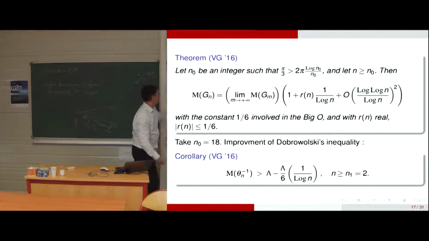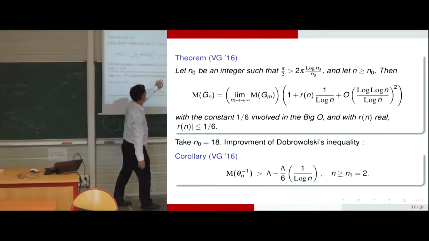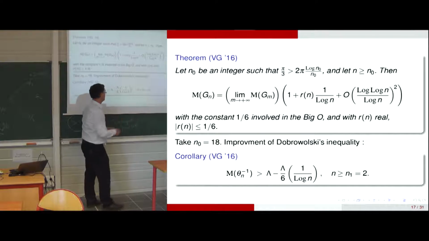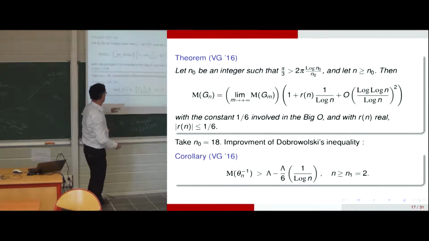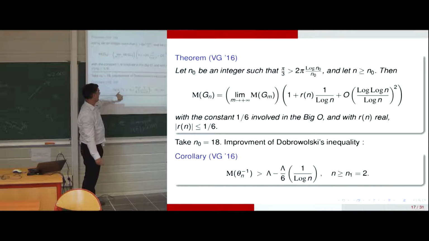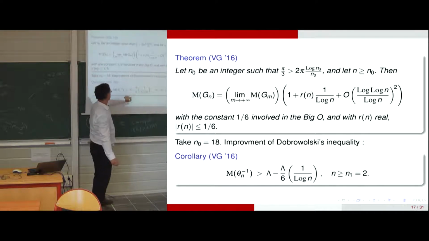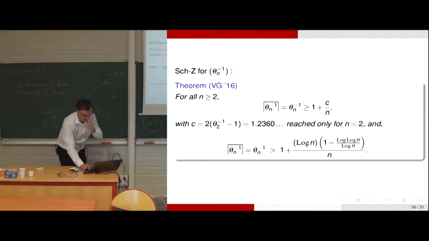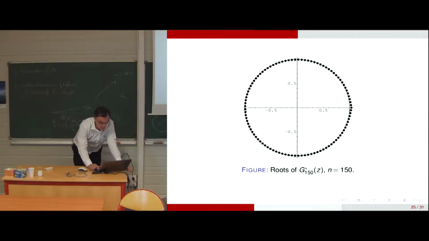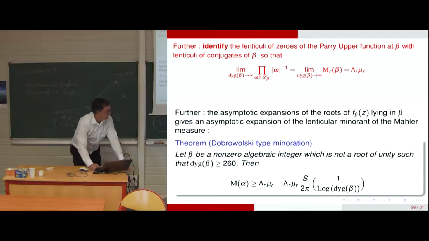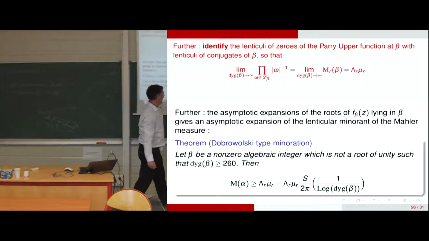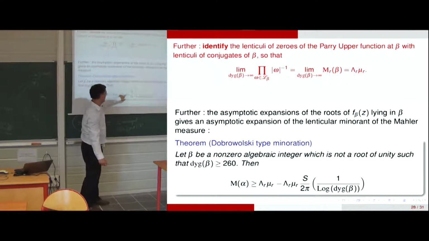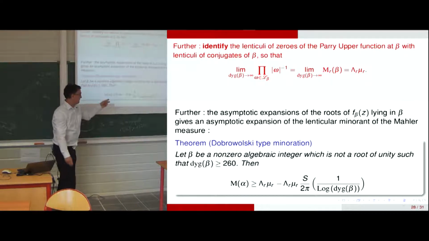So the improvement by this method of the inequality of Dobrowolski, which I cited at the beginning, is this one for the Perron numbers. So lambda is, we have seen, 1.38 something, divided by 6 like that. And now in general, we have this one. That's exactly the same expression with different constants, in full generality.